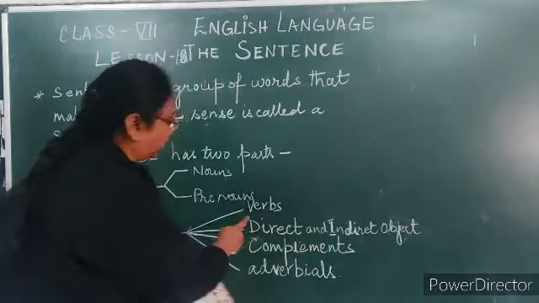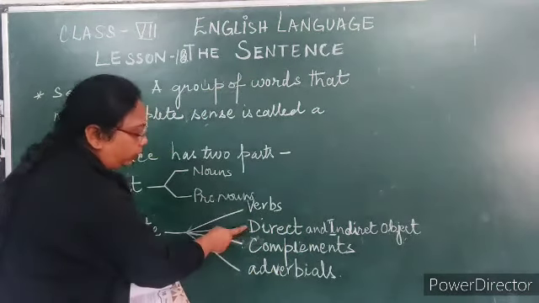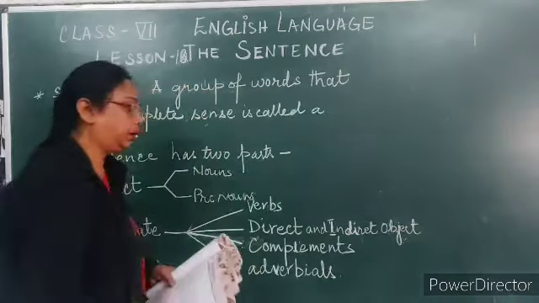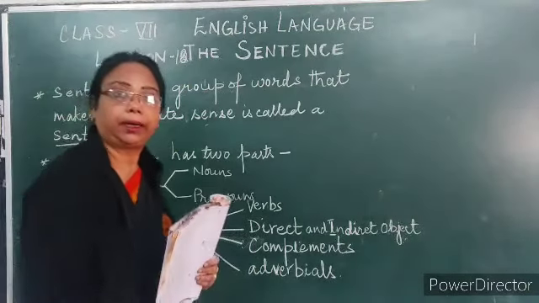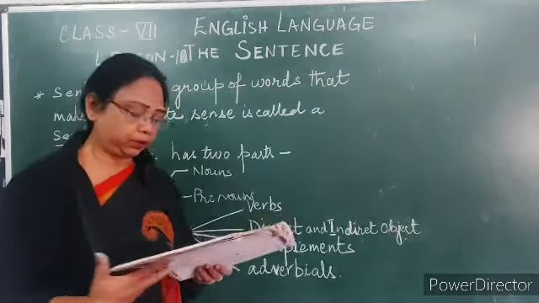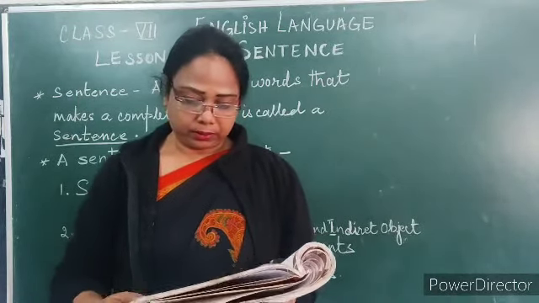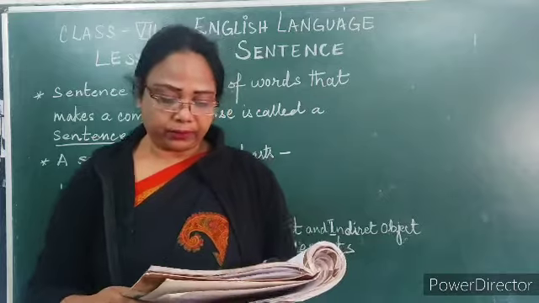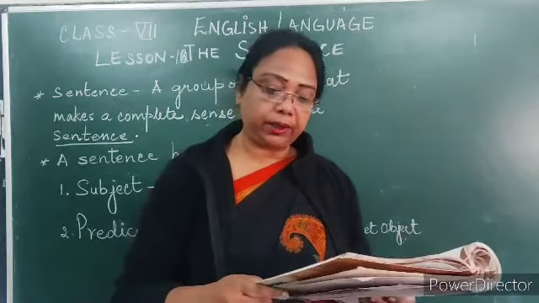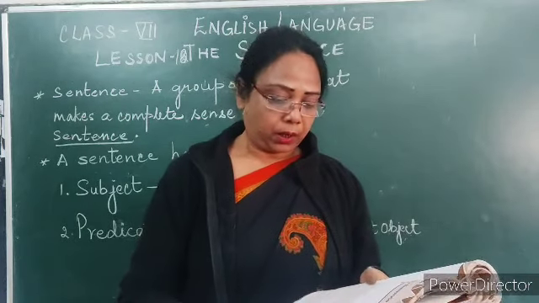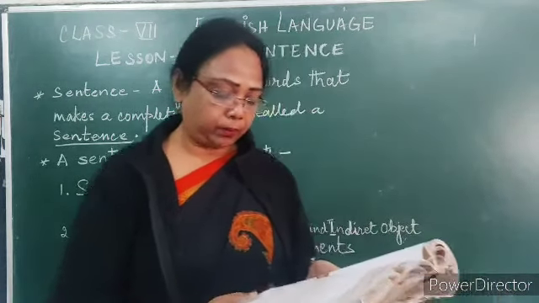So it always comes after the verb. It can be either a direct object or an indirect object. Now then we come to the last.